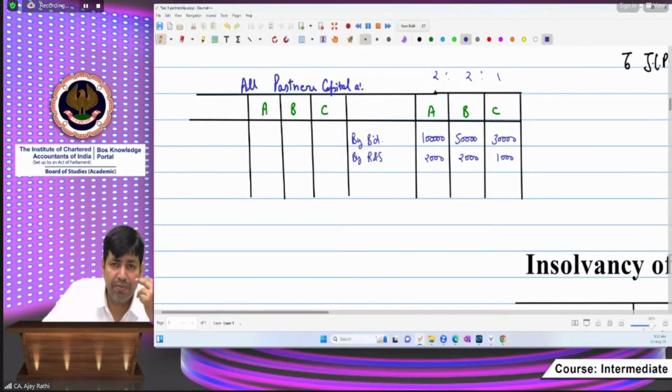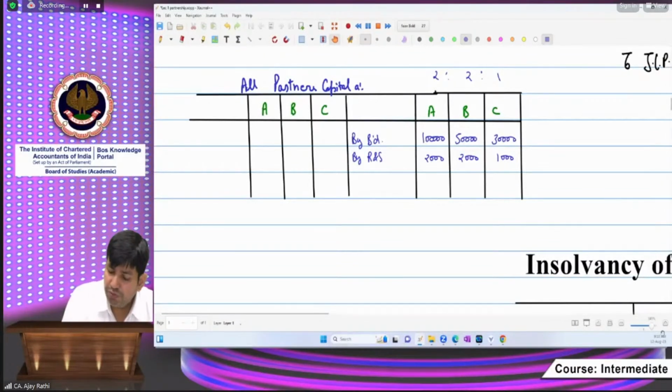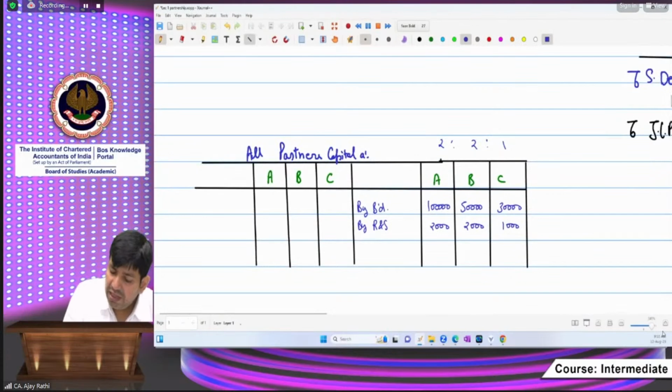Now step number 3, realize the assets and pay off the liability. You will be posting in the realization account and cash and bank account. Now step number 4 is the profit and loss distribution, distribution of profit or loss on realization. So beta, suppose you are having a loss on realization.